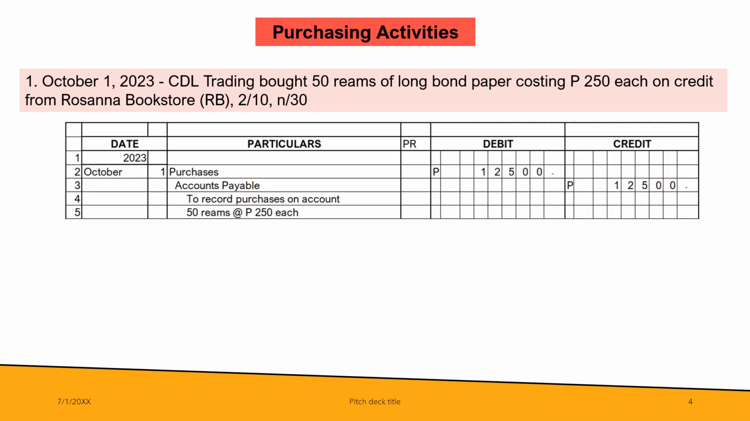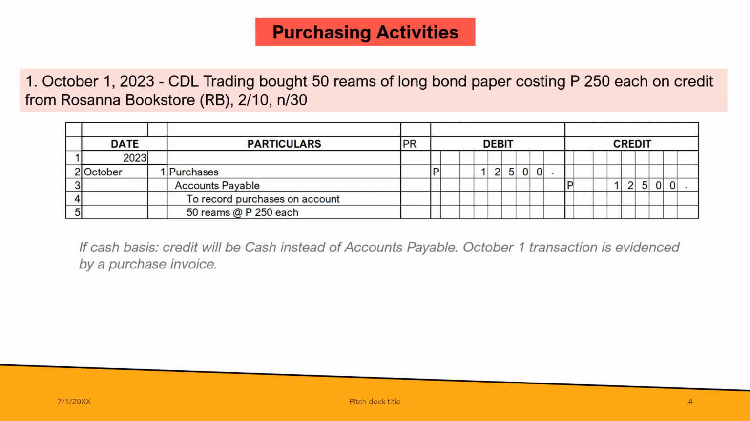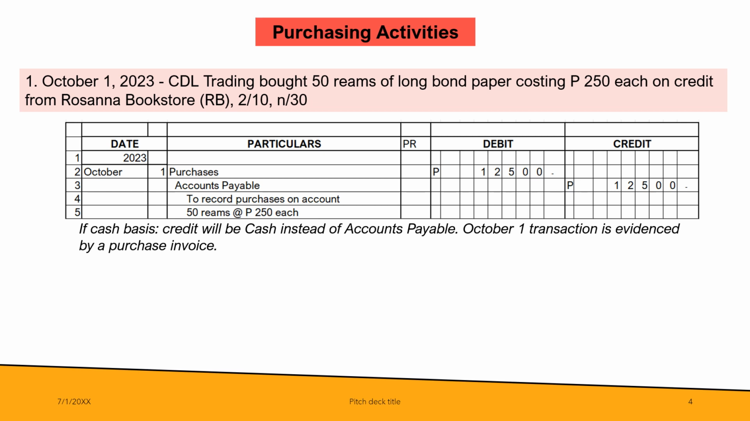So what will be the account title? You have to write in the journal the date, which is October 1, and then the account title: debit purchases, 12,500, because that's 50 reams times 250, and credit accounts payable, 12,500. So that's your journal entry for purchase of long bond paper from Rosana Bookstore. If cash basis, instead of crediting accounts payable, you will use the account title cash. And this October 1 transaction is evidenced by a purchase invoice or a sales invoice from the seller,